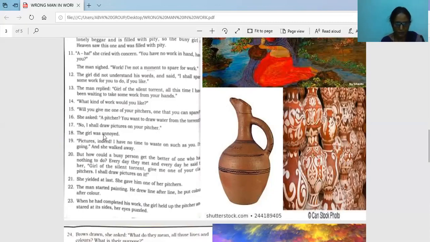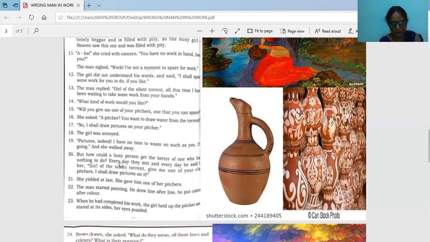And the girl was annoyed, and surprised, because she had never heard of such a type of painting or drawing. Pictures indeed. I have no time to waste on such as you. Then I'm going. And she walked away. Then she wondered, and she was not able to understand. So she said, okay, then I am going. Then she left the place.